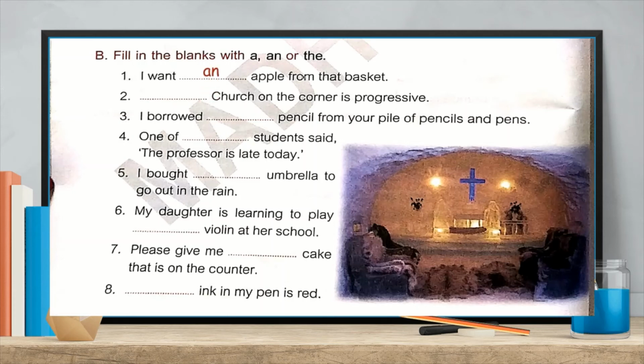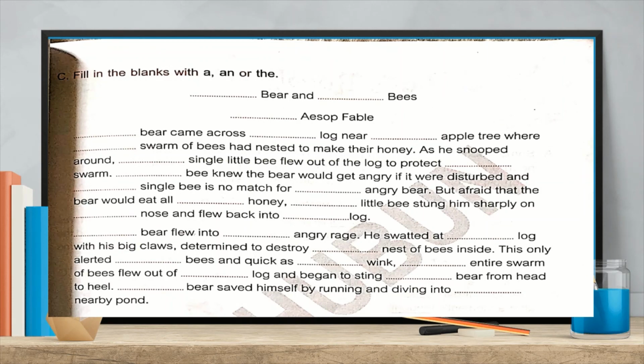Okay, then second one, dash church on the corner is progressive. So C is a consonant, and here we have a specific quality of the noun. It means we are talking about a particular church, which church? The church on the corner, right? So what can we write? The church on the corner is progressive, right? Now next exercise, fill in the blanks with a, an, or the. Same thing we have to do, right?